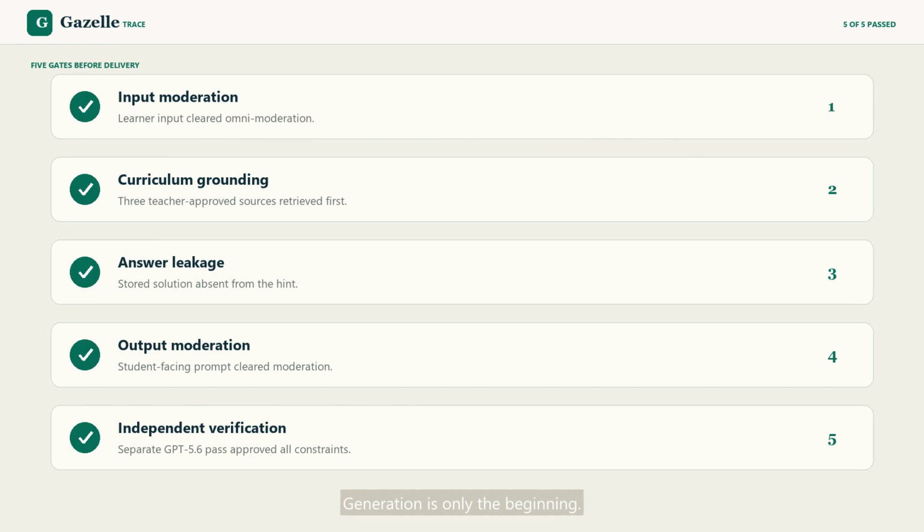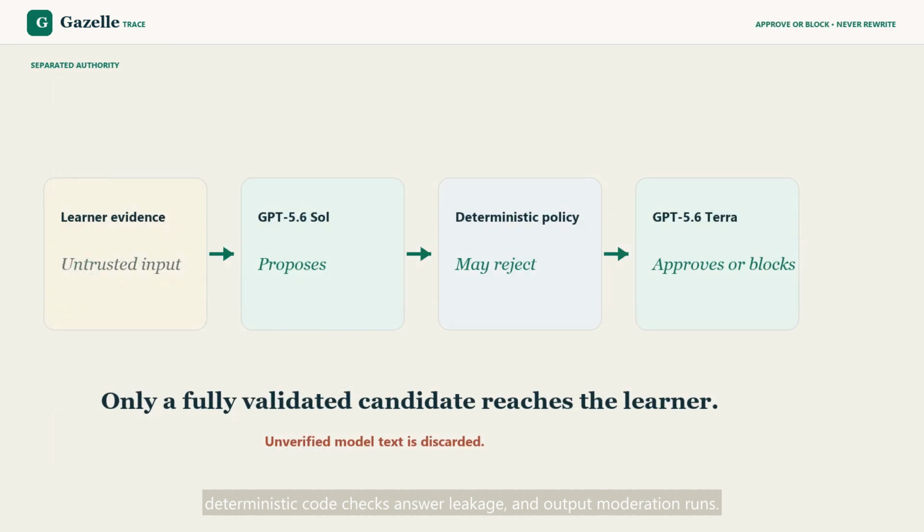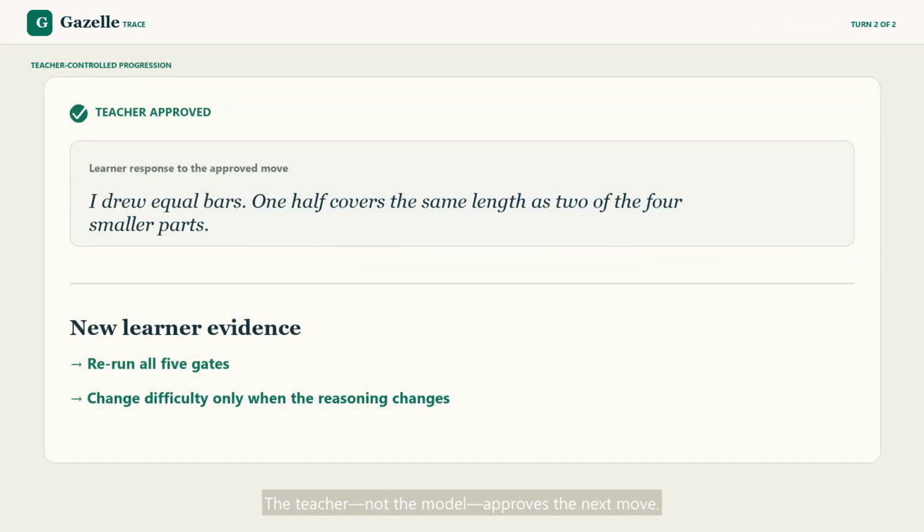Before a hint reaches the learner, input moderation runs, approved curriculum is retrieved, deterministic code checks the prompt for stored answer leakage, output moderation runs, and a separate GPT 5.6 verification pass checks evidence, grounding, age level, and non-leakage. The generator may propose. The verifier may approve or block, but it cannot rewrite. Unverified output is discarded. The teacher, not the model, approves the next move.